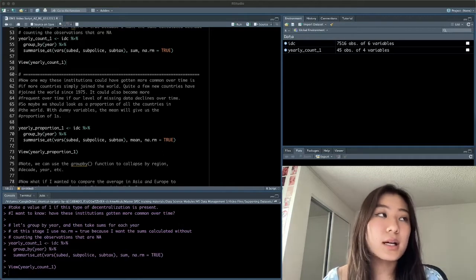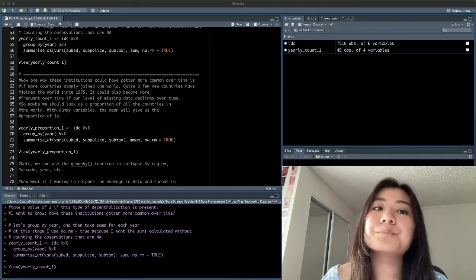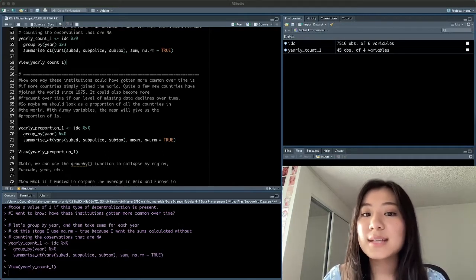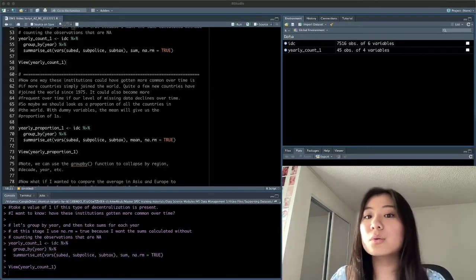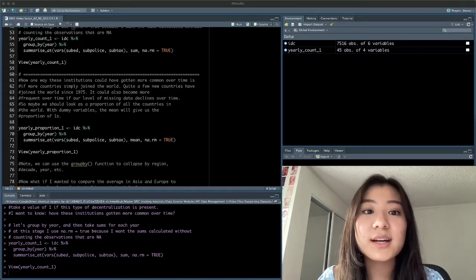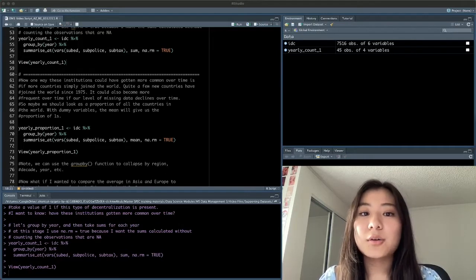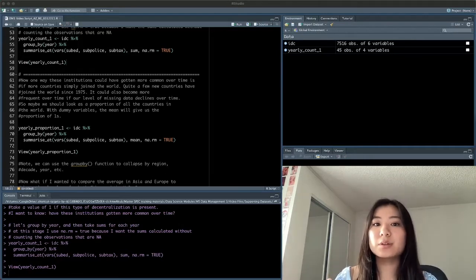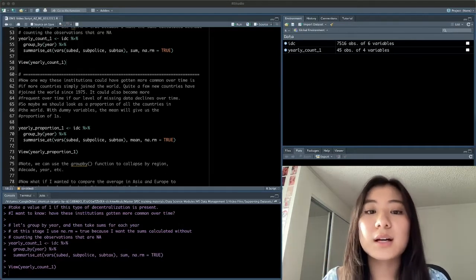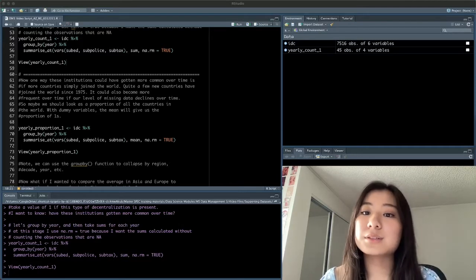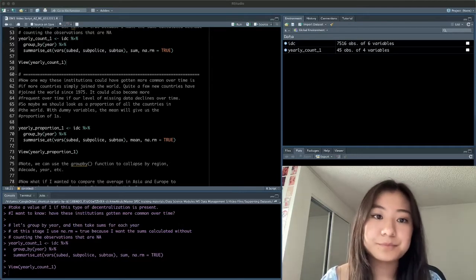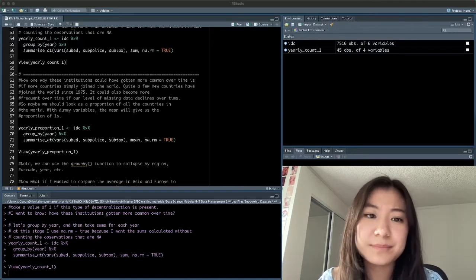Maybe we actually want to think about the mean. If we take the mean, we are scaling the SUM by the total number of countries in the world for which we have data. So if you take the mean of a dummy variable, you're going to get the proportion of the countries in the world that have this institution instead of just the raw count. That might be a better way to do it.